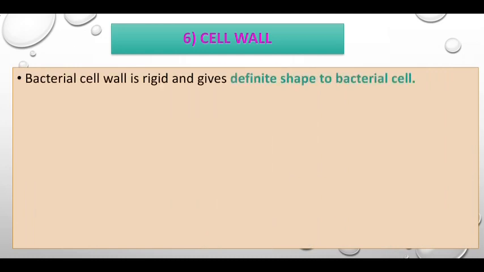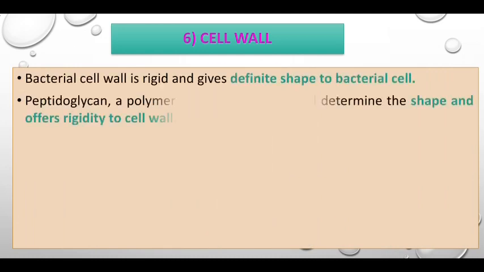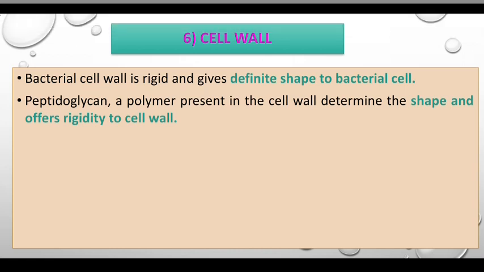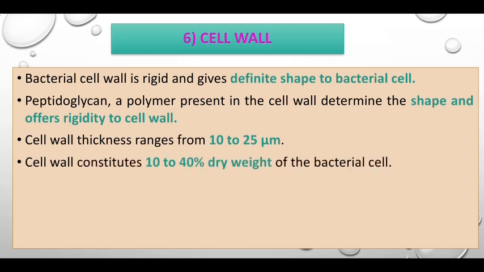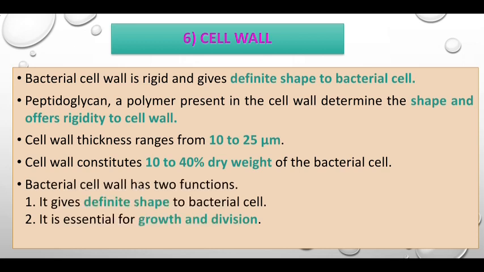Then the cell wall. The bacterial cell wall is rigid and gives a definite shape to the bacterial cell. Peptidoglycan, a polymer present in the cell wall, determines the shape and offers rigidity to the cell wall. Cell wall thickness ranges from 10 to 25 microns. The cell wall constitutes 10 to 40% of the dry weight of the bacterial cell. The bacterial cell wall has two important functions. It gives the definite shape to the bacterial cell.